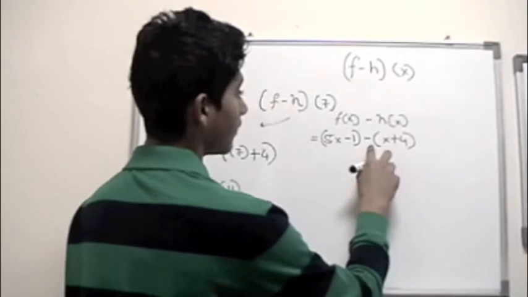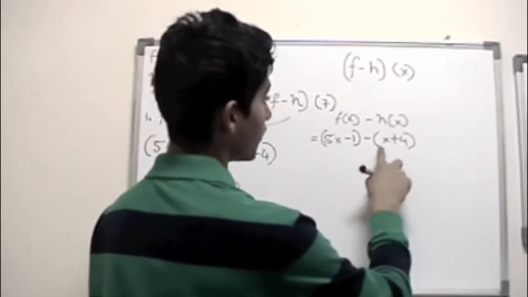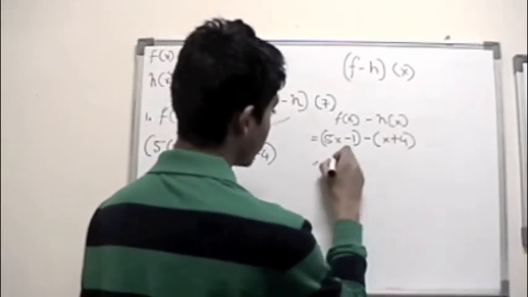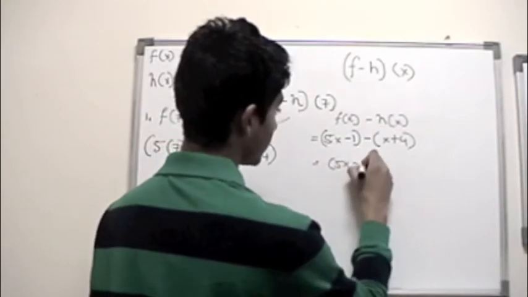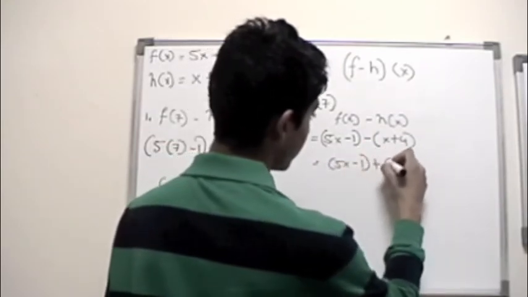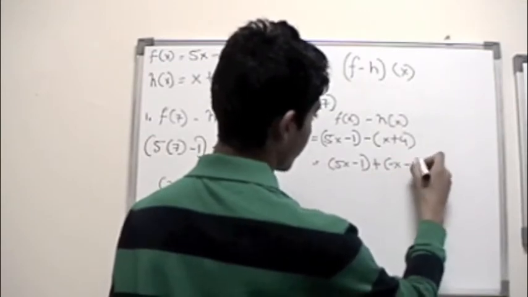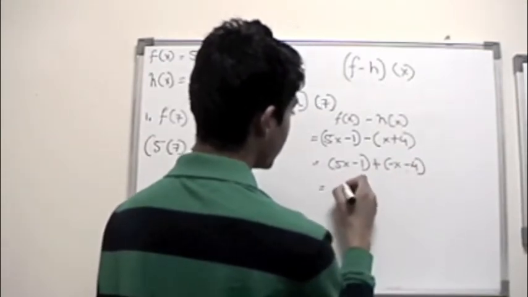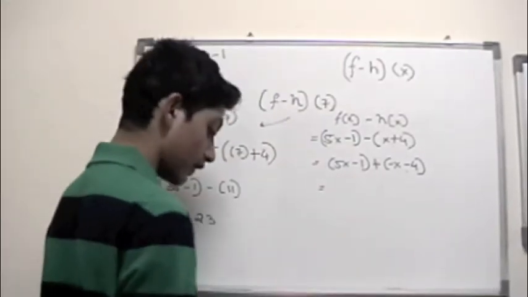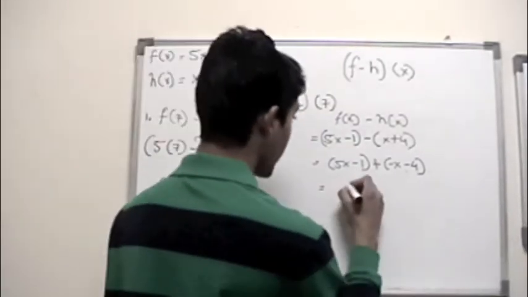Use the distributive method, negative 1 times x, negative 1 times 4, and you'll receive 5x minus 1 plus negative x minus 4. Remove the brackets, combine the like terms, and you would receive 4x minus 5.